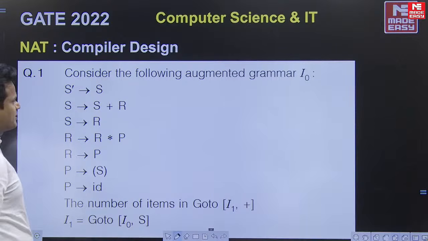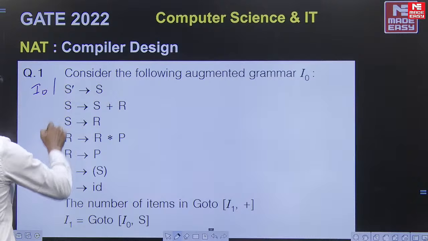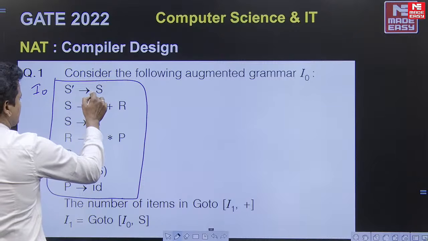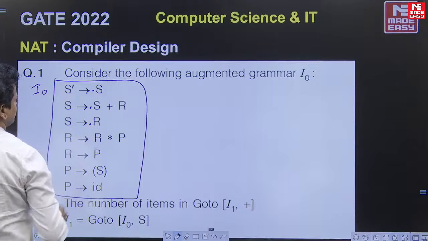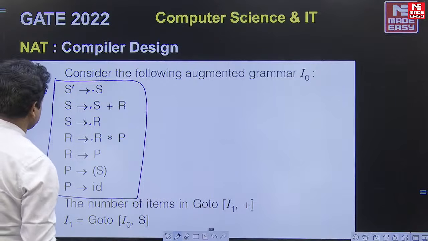So this is the question. Consider the following augmented grammar. This is I naught. S dash there is dot S, so dot after this. Okay, this is given like this. One second.